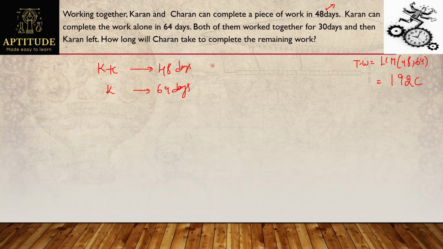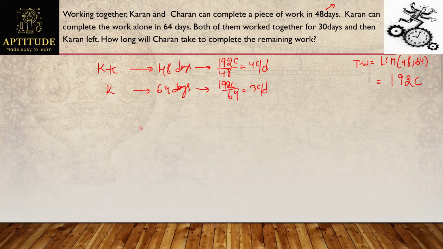Then see this. Karan and Charan can eat 192 chocolates in 48 days. So for one day, how many chocolates can they finish? That's obviously 4. Now, Karan. Karan can eat 192 chocolates in 64 days. So for one day, how many chocolates can he finish now? Simply 3 chocolates.